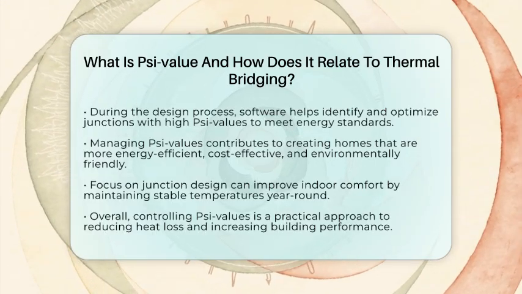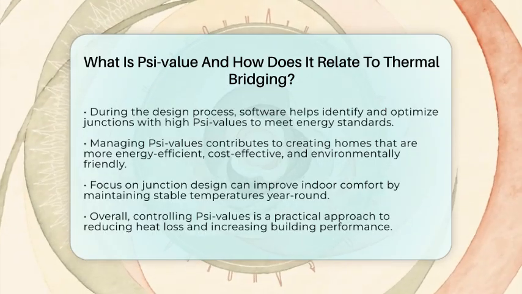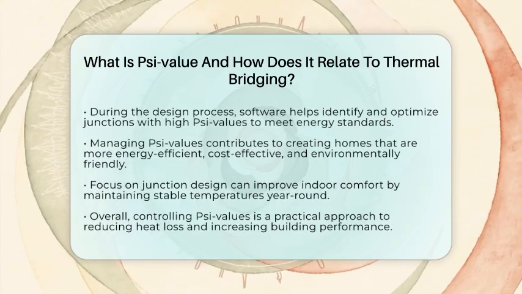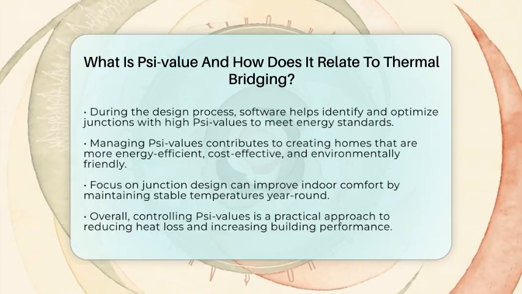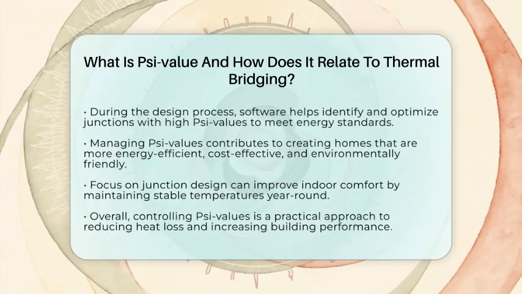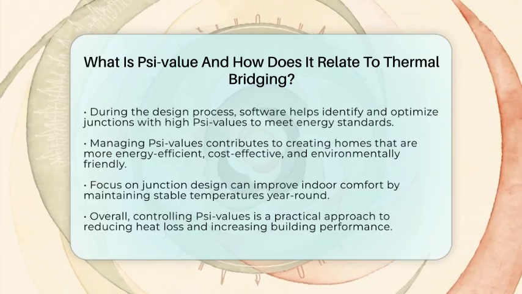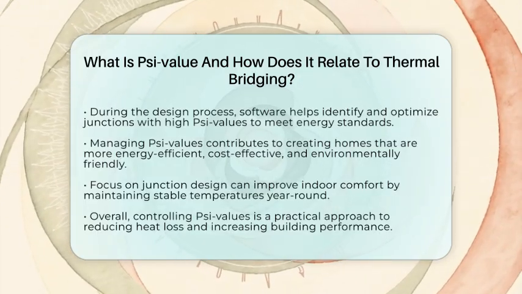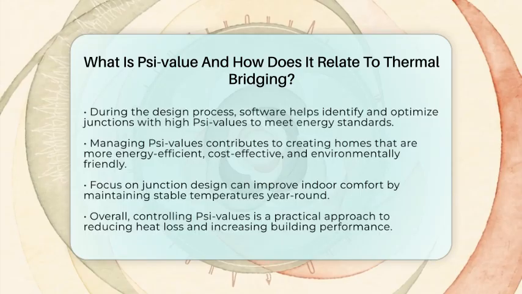In the end, controlling Psi-values is about making smarter choices in how building parts connect. It's a simple but powerful way to reduce heat loss through thermal bridging, leading to homes that stay warmer in winter, cooler in summer, and use less energy overall.